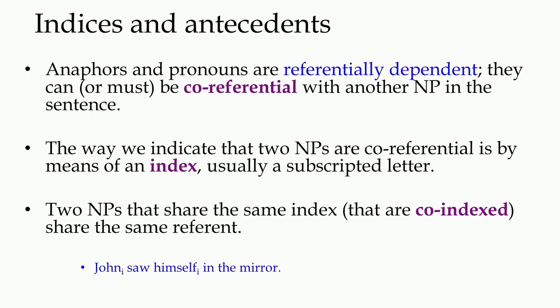Keep the problem in mind. We have still seen sentences which are not accounted for. So, the way we indicate the two NPs is what we refer to when we say co-referential, and this is done with the subscript of a letter i to indicate that the two elements mean the same thing.